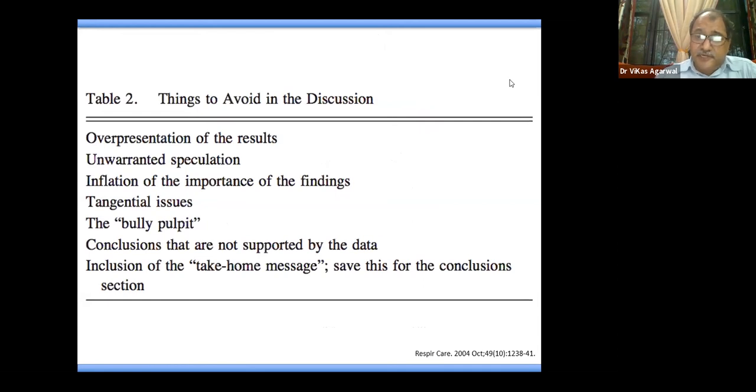There are certain things which need to be avoided during discussion, and that sometimes we get carried away because we have put in efforts of many weeks, months, or years while doing the study. So we are very passionate about our work, but do not over represent results. Do not speculate too much. Do not overinflate the findings. Don't go on to tangential issues which are not connected to your study and which were not your aim or objectives. Do not draw conclusions which are not supported by the study data.